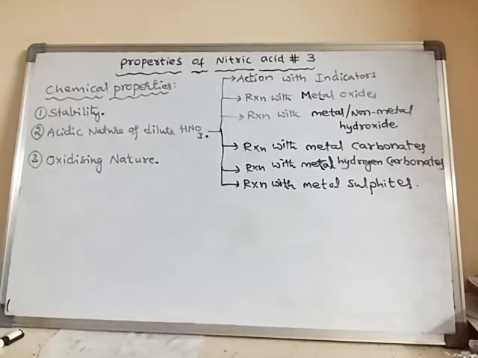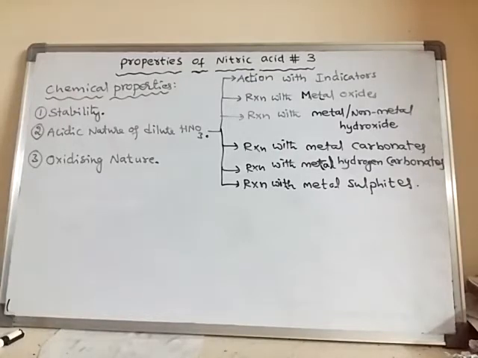We were learning about the properties of nitric acid. We have studied the physical properties and chemical properties. Some of the chemical properties we have seen: stability, how nitric acid is unstable in the presence of sunlight or when heated, so how nitric acid behaves. Next, after stability, we were studying the acidic nature of dilute nitric acid.